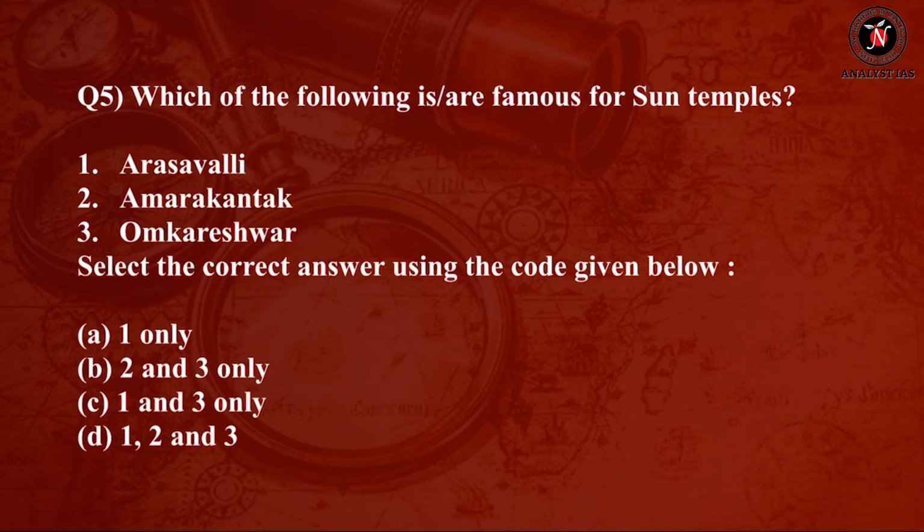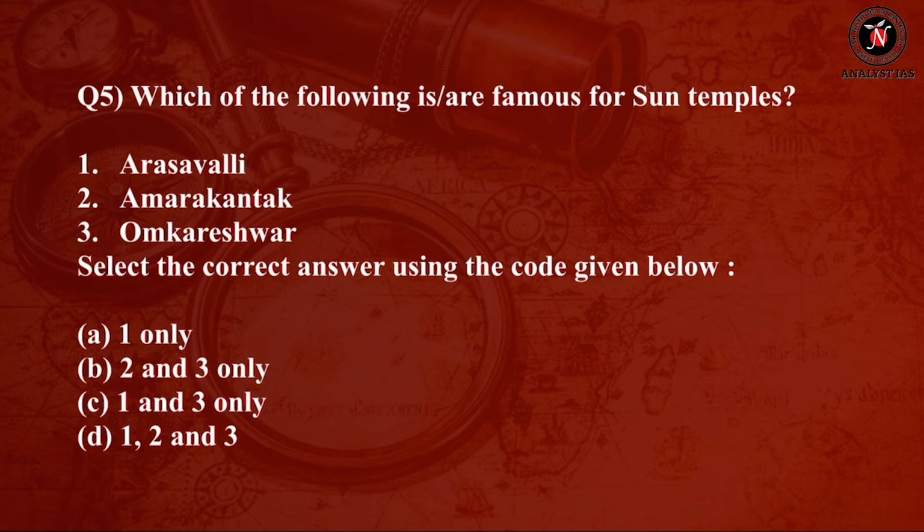So question number 5 is, which of the following are famous for sun temples? Number 1, Arasvalli. Number 2, Amarkantak. Number 3, Omkareshwar. Select the correct answer using the code given below.